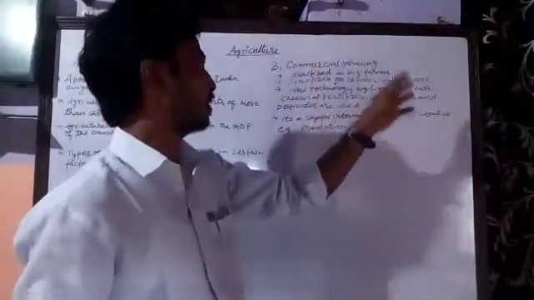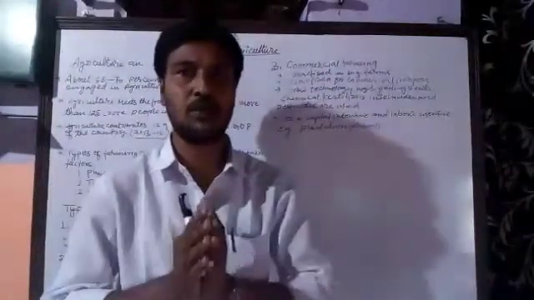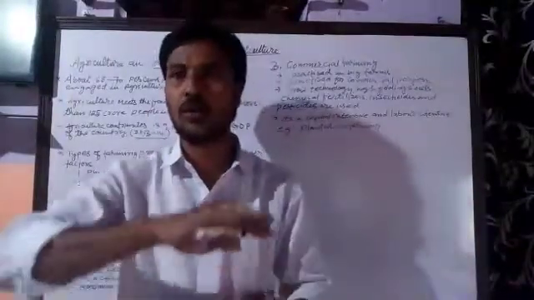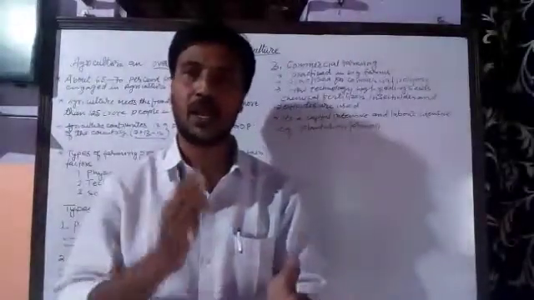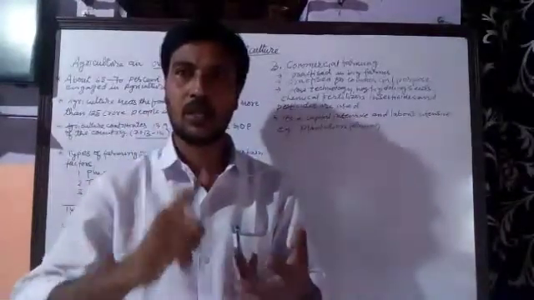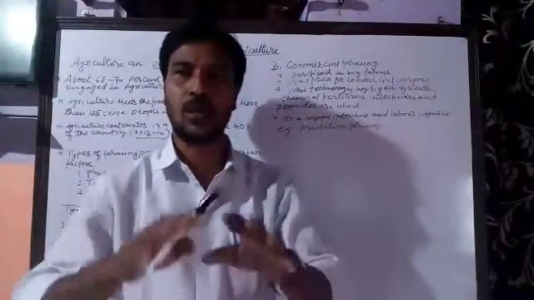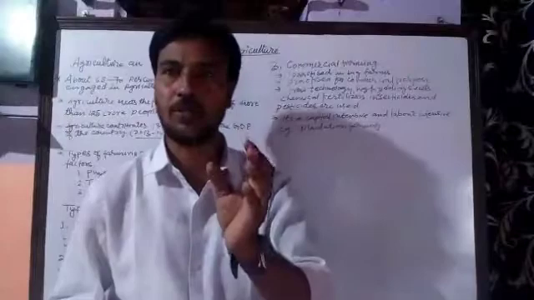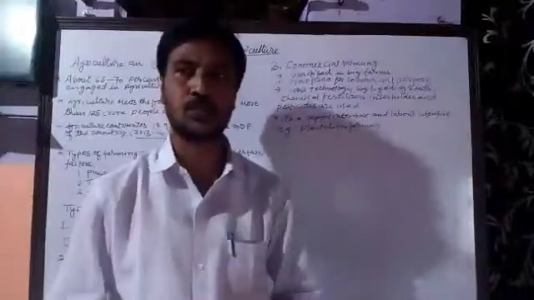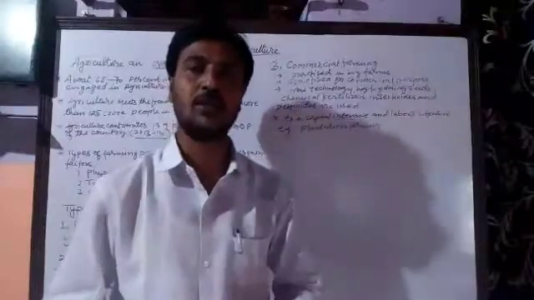Since it is for a commercial purpose, new techniques are used because the purpose is maximum earning, and therefore in this type of farming all types of new techniques, machines and high yielding seeds are used. High yielding seeds are used, and then chemical fertilizers, insecticides and pesticides are used, and this is capital intensive as well as labor intensive farming. More capital is invested so that maximum profit can be gained, and it is also labor intensive farming.